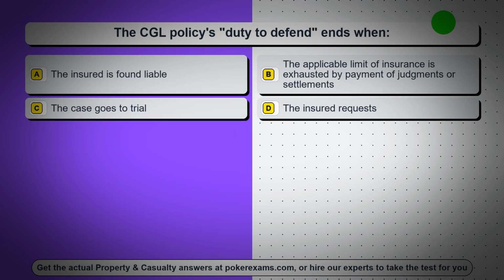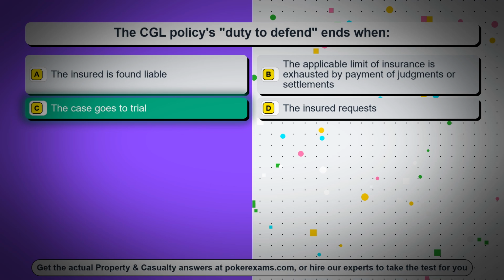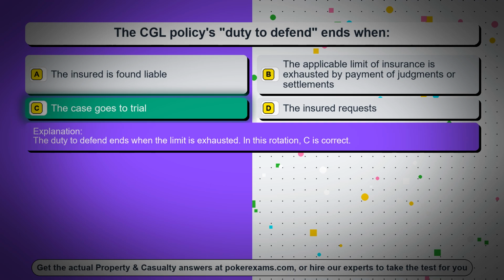Question 87. The CGL policy's duty to defend ends when: Option A, the insured is found liable. Option B, the applicable limit of insurance is exhausted by payment of judgments or settlements. Option C, the case goes to trial. Option D, the insured requests. The correct answer is option C, the case goes to trial. The duty to defend ends when the limit is exhausted. In this rotation, C is correct.